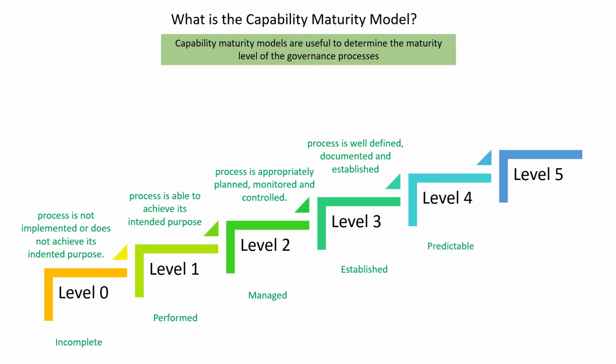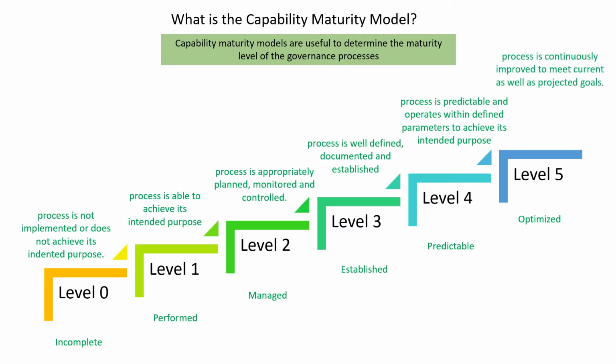Level 4 indicates predictable. That means the process is predictable and within defined parameters to achieve its intended purpose. Level 5 is optimized. Here the process is continuously improved to meet the current as well as projected goals. Please note these levels are only for understanding purpose. There will not be any direct question about levels of CMM in the CISM exam.